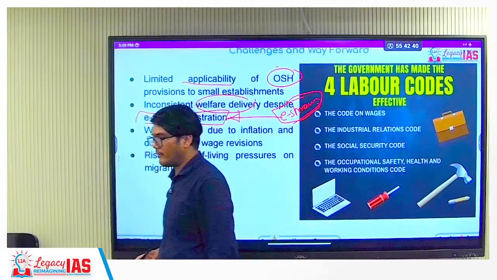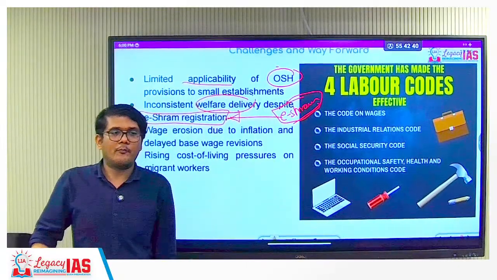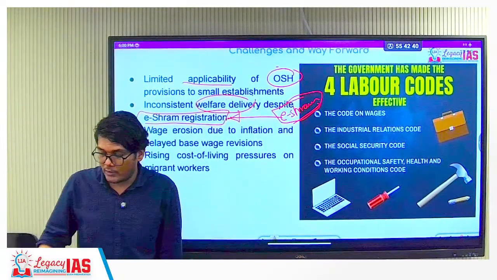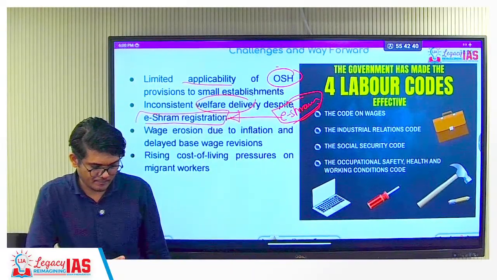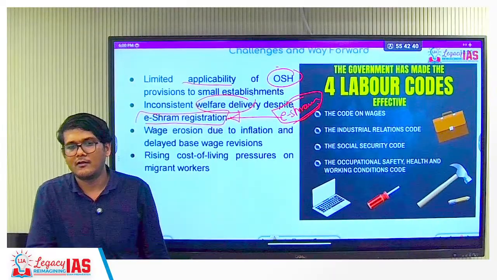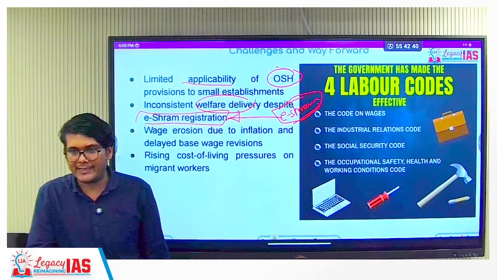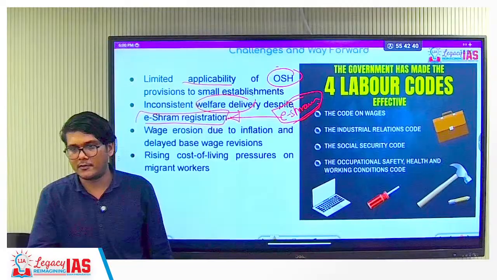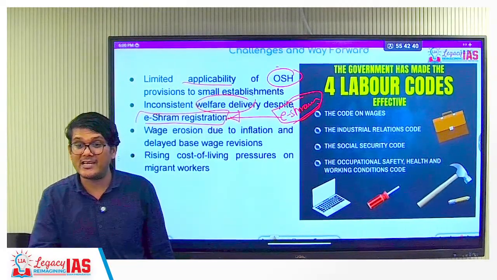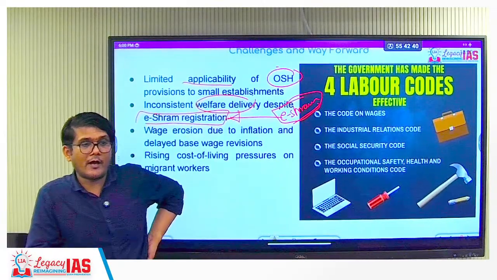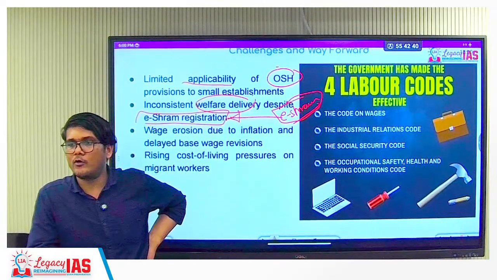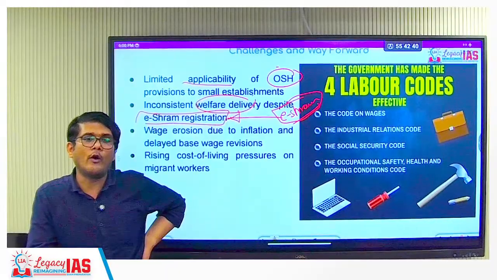Because see what happens, even if you talk about a provident fund, how does it work? Let's say I have a permanent job. The provident fund amount gets deducted every month and accumulates, and the government of India pays 8.3% interest on that. Now, if I am a gig worker, I have a job today, I don't have a job tomorrow. Every month it's not going to go in there.